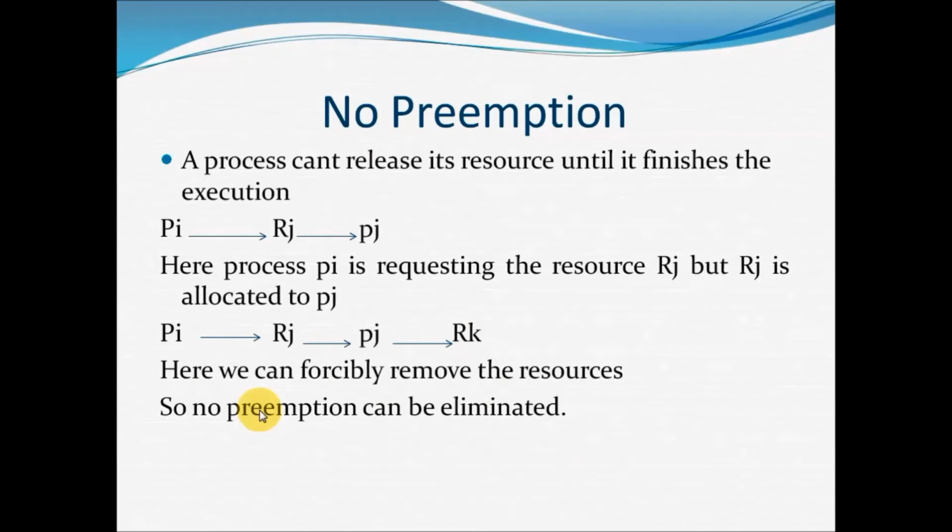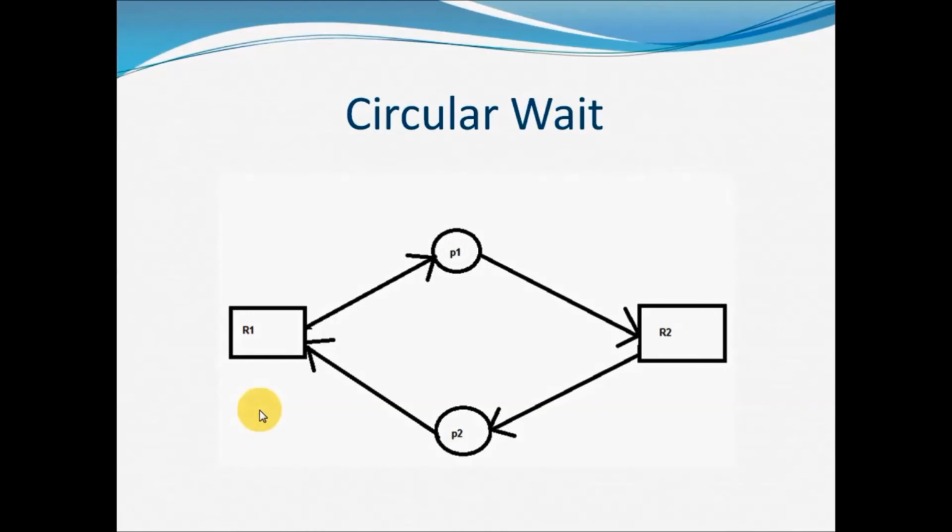Now, last condition, circular wait. So what is a circular wait? See this diagram here. P1 is already holding the resource R1, but it is waiting for R2. P2 is holding the resource R2, but is waiting for the resource R1. Here the processes are waiting in a circular fashion. You can see there, right? P1 is waiting for R2, P2 is waiting for R1, but P1 is holding R1 and P2 is holding R2. So this is the circular wait.